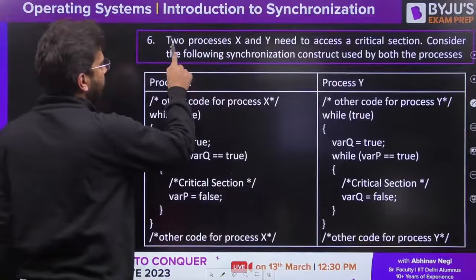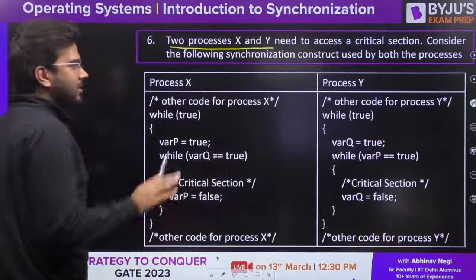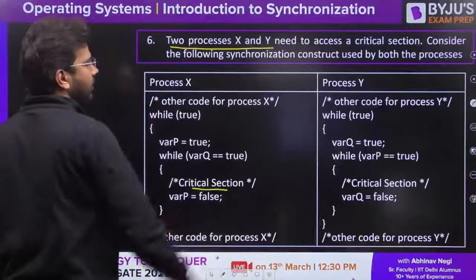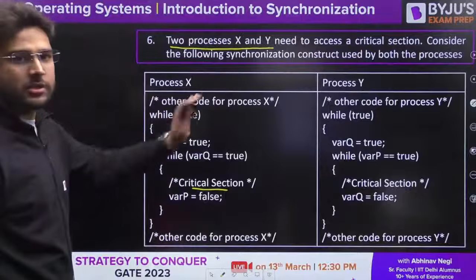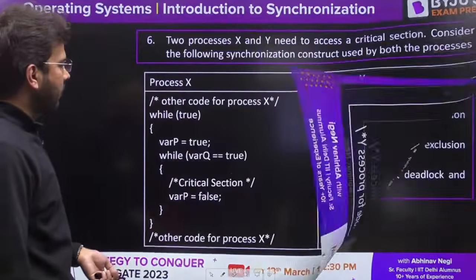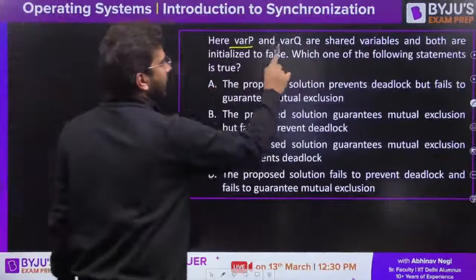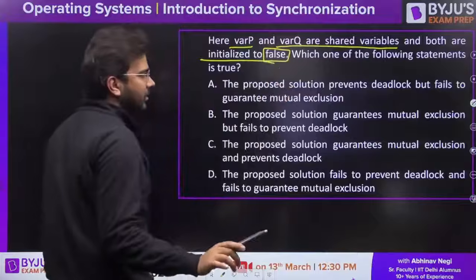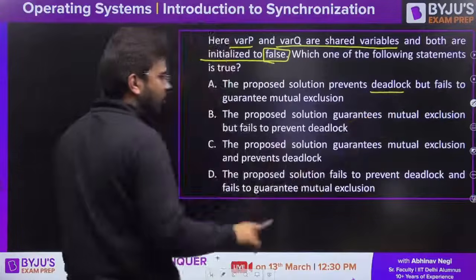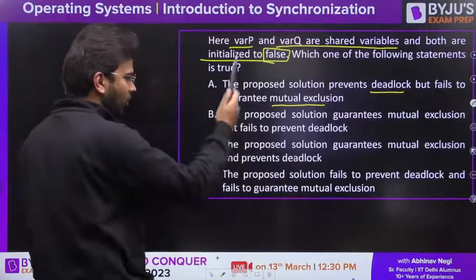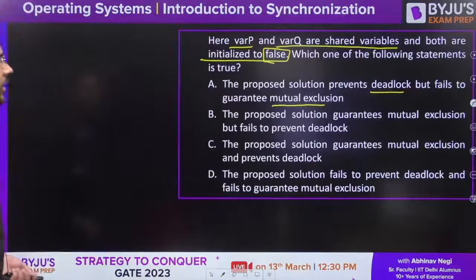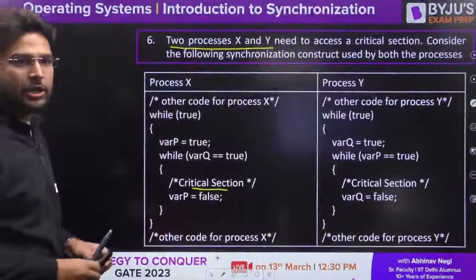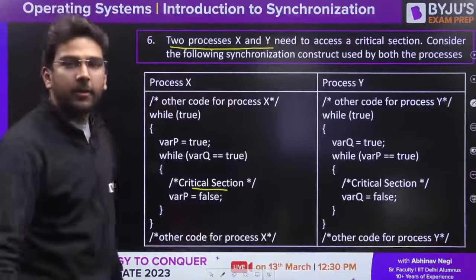So let me read the question for you. Two processes X and Y need to access a critical section. Consider the following two processes. This is process X, this is process Y. Now, if you see here, variable P and variable Q are shared variables and both are initialized to false. You have to check whether deadlock is there or not, whether mutual exclusion is there or not. Only these two things you have to check. So quickly do it. Both variables are false initially. Tell me what should be the answer.